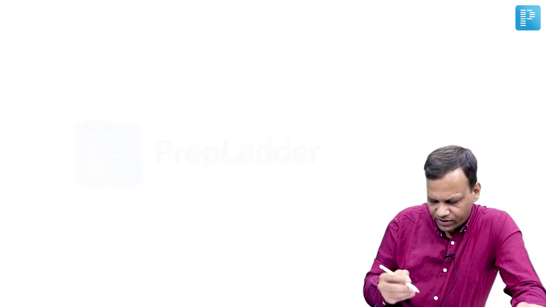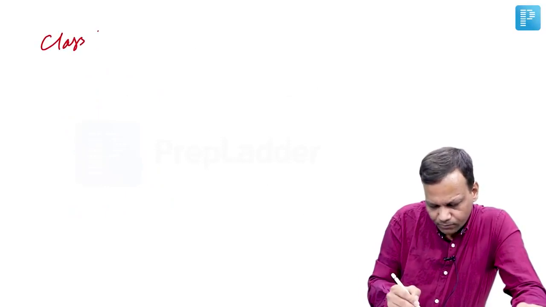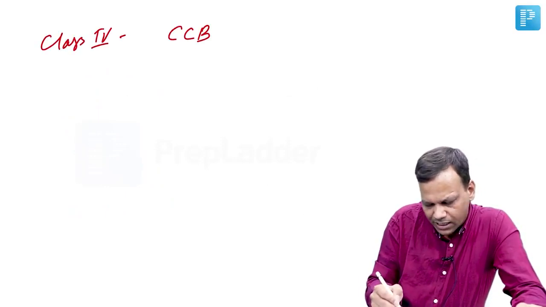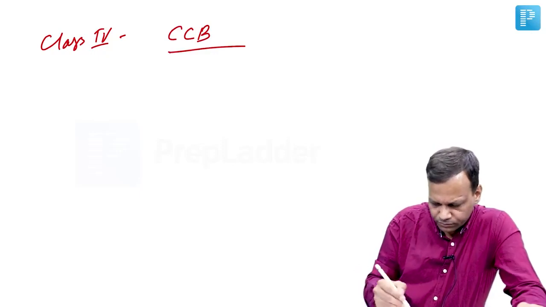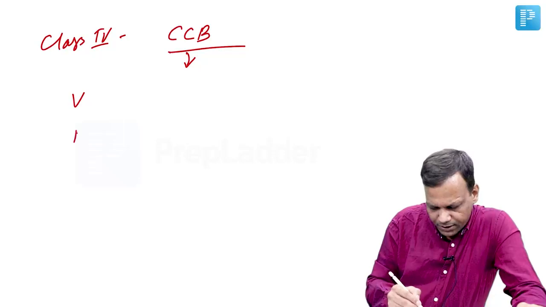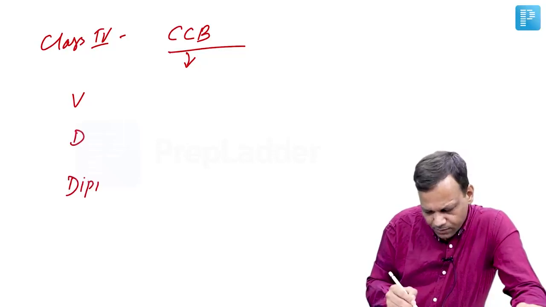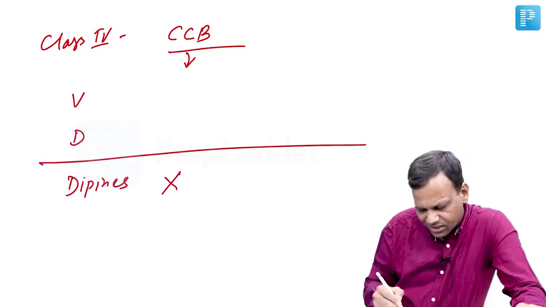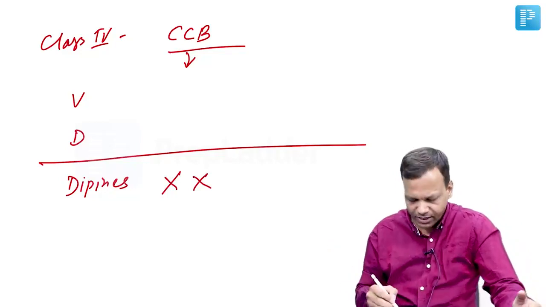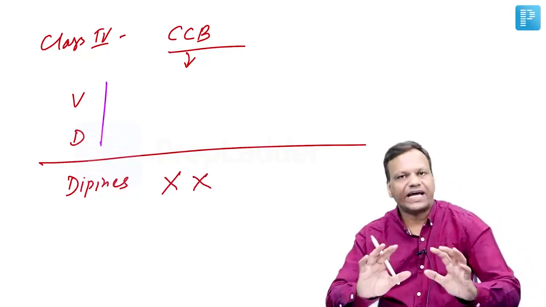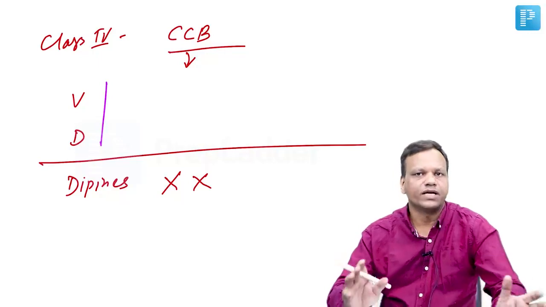Okay. Then moving to class 4 drugs, calcium channel blockers. And calcium channel blockers, we all know we have 3 drugs mainly here: verapamil, diltiazem, and dipines. Dipines are not used in arrhythmias because they do not have any direct effect, and verapamil and diltiazem are used for tachyarrhythmias. They are alternatives to beta blockers.